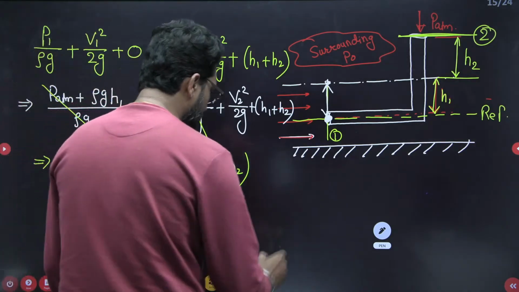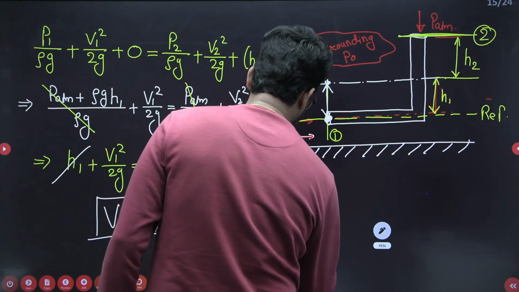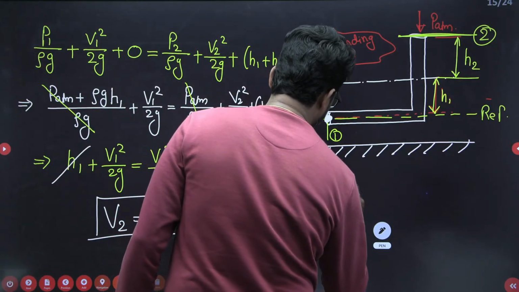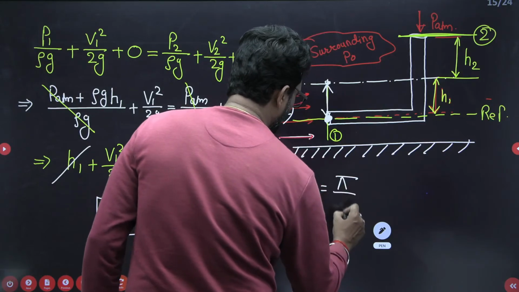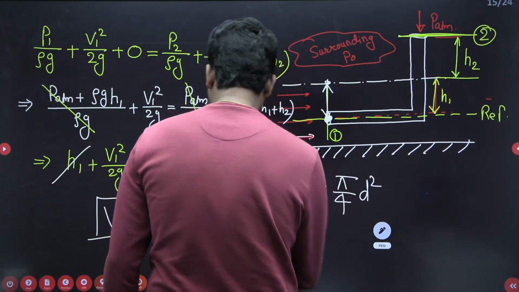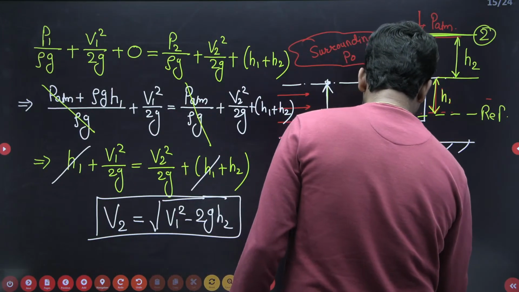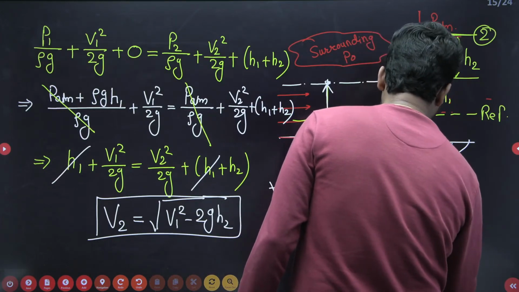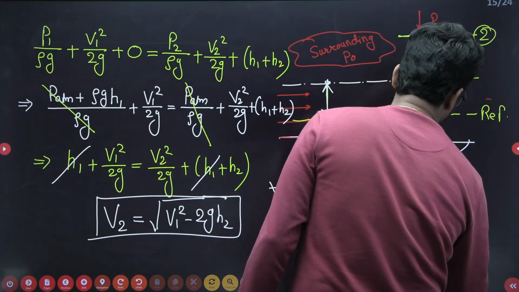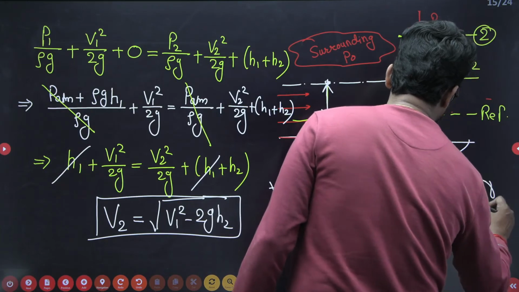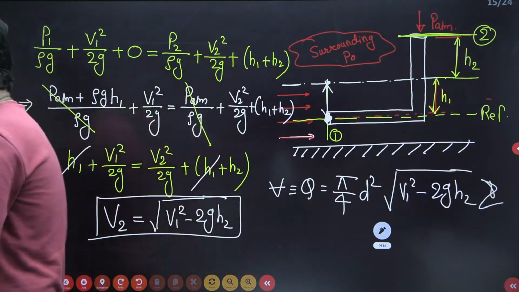So find the discharge. What is the discharge? Volume flow rate. That means discharge is the area, pi by 4 d square, into the velocity, root of v1 square minus 2g H2. That's it. Okay.